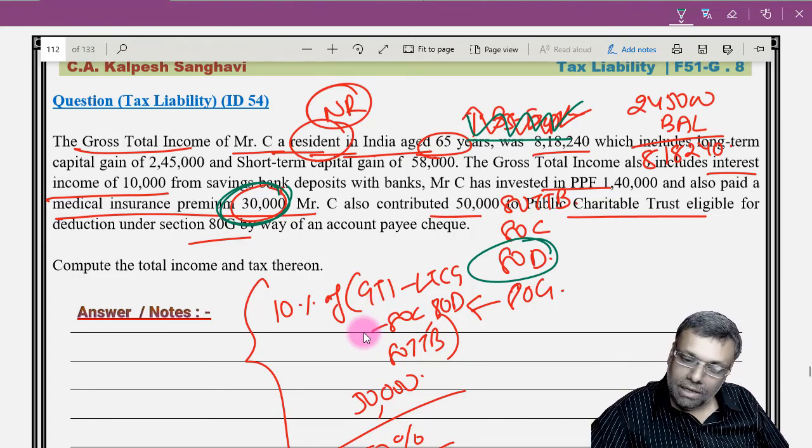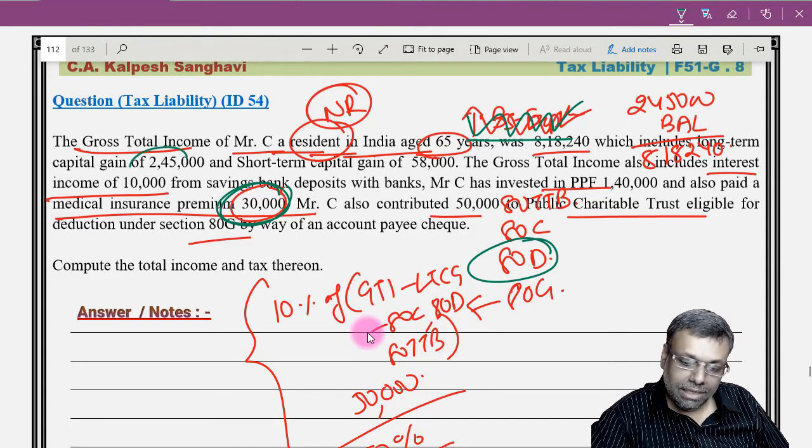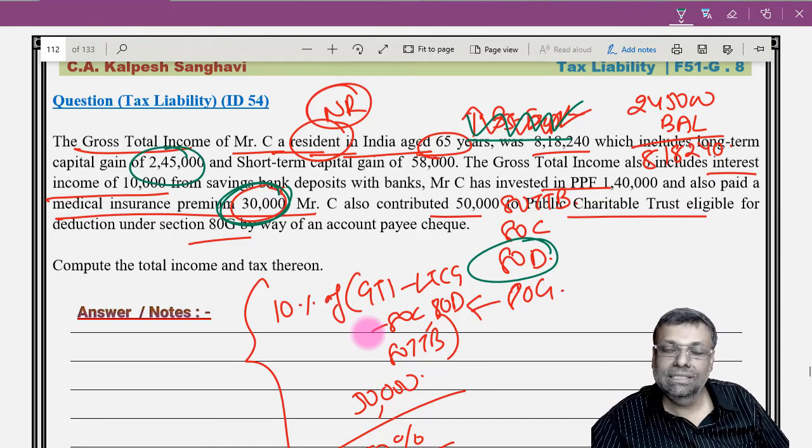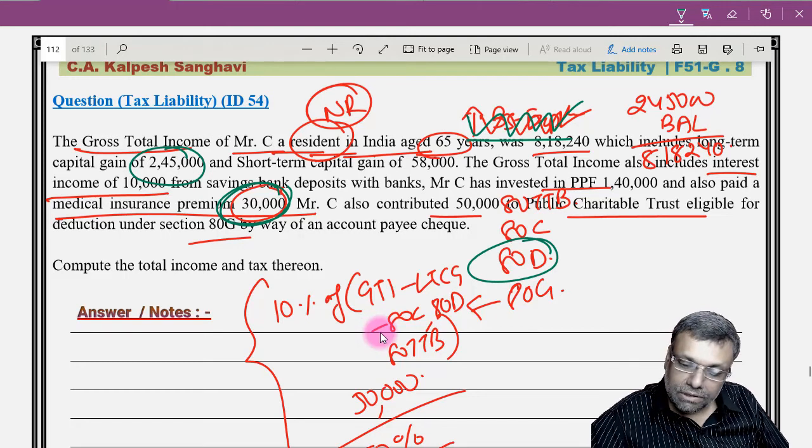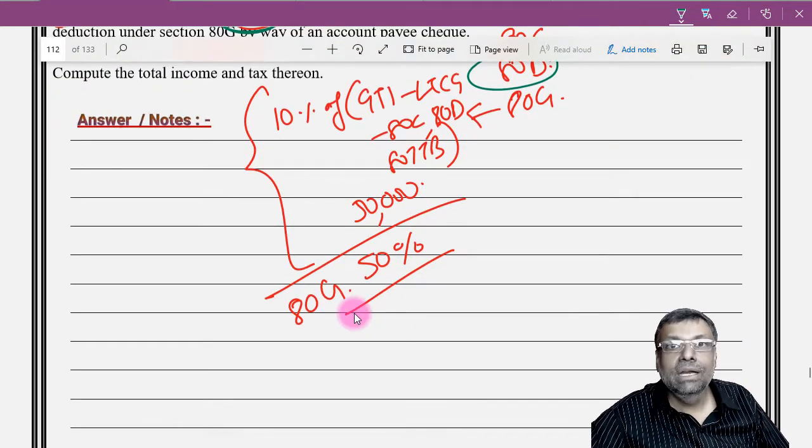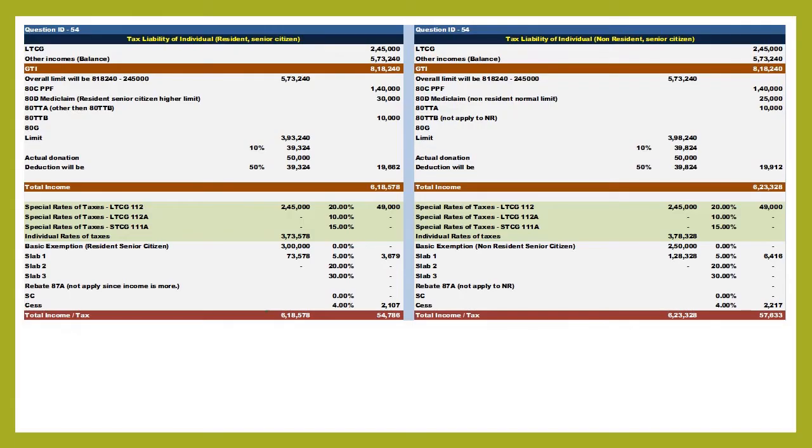And in tax liability calculation, higher basic exemption you will not get. Whatever is a special rate income, you will have to multiply with the special rate tax liability. However, a resident person can use unused basic exemption limit if there is any, but a non-resident person cannot do that. So that is a key difference if this particular assessee was a non-resident, and accordingly we'll just do the computation for the classwork purpose.